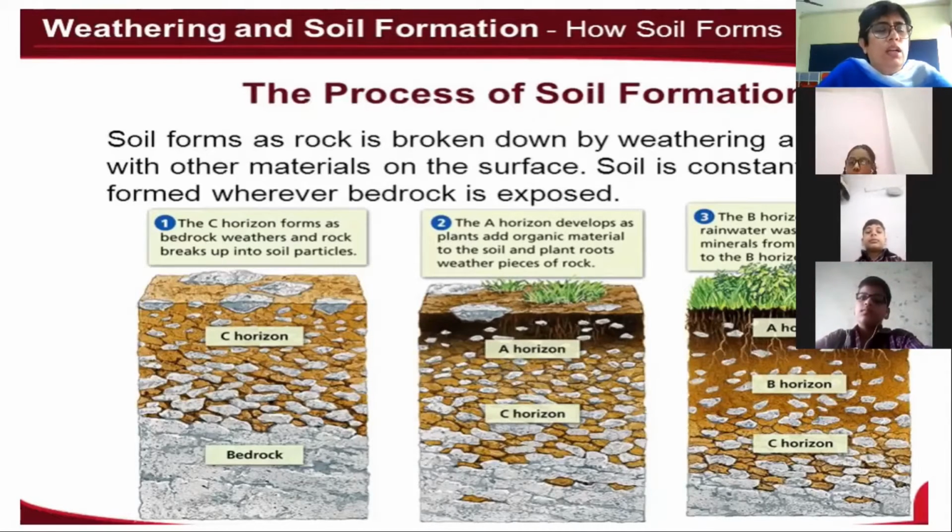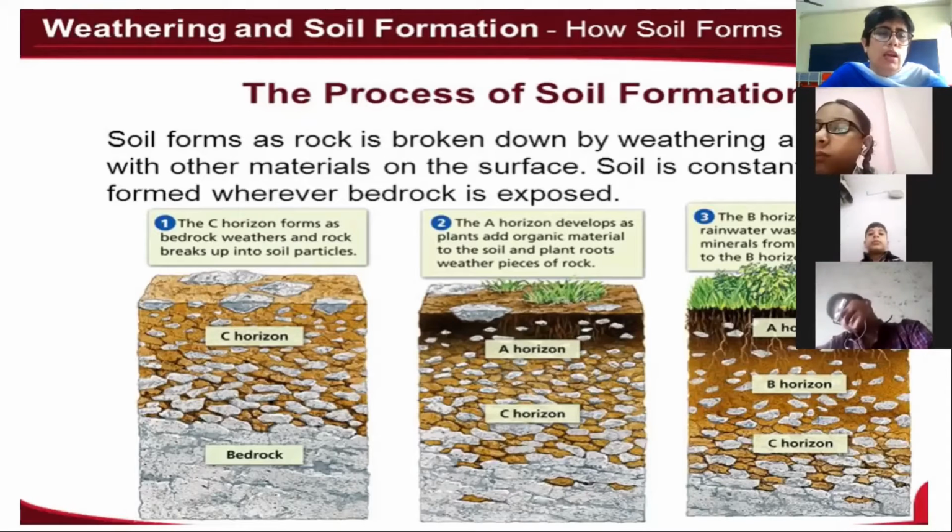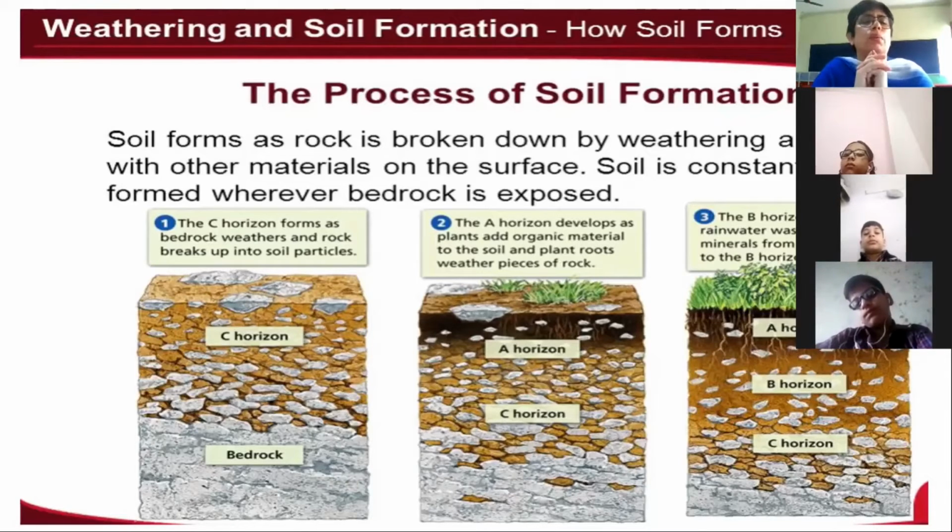Now, what the soil contains, if you remember in composition of soil, we have done that. 45% is the mineral part. And why are minerals found in soil? Because soil is formed by the weathering of the rocks. And what are rocks made up of? The rocks are made up of minerals.